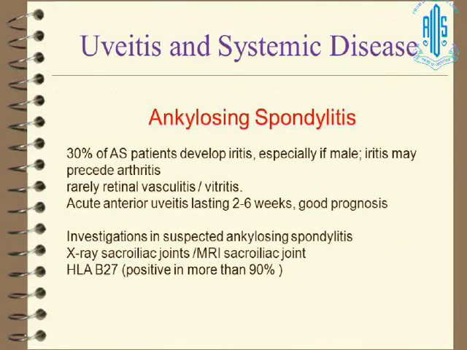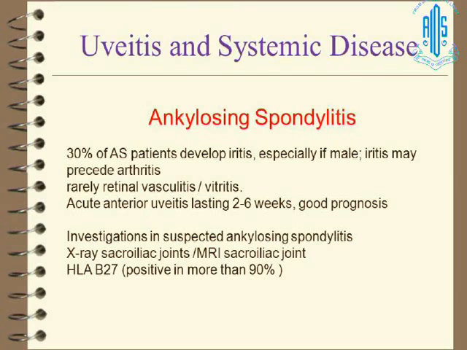So ankylosing spondylitis, which is one of the most common associations between eye specialists and us, 30% of AS patients develop iritis, especially if male, and they may present with acute anterior uveitis, lasting around 2 to 6 weeks, but they have a good prognosis. And what are the investigations you do? Apart from routine investigations, you do an X-ray of the sacroiliac joint, or nowadays commonly we are ordering MRI of the sacroiliac joint, because this is the joint which is most commonly affected, and the disease basically starts from here.